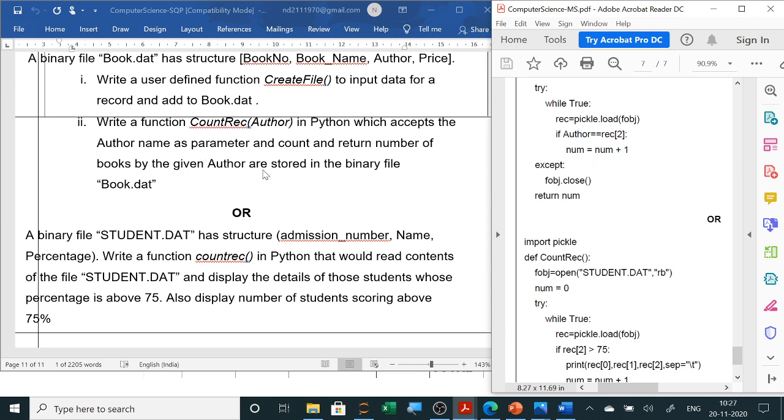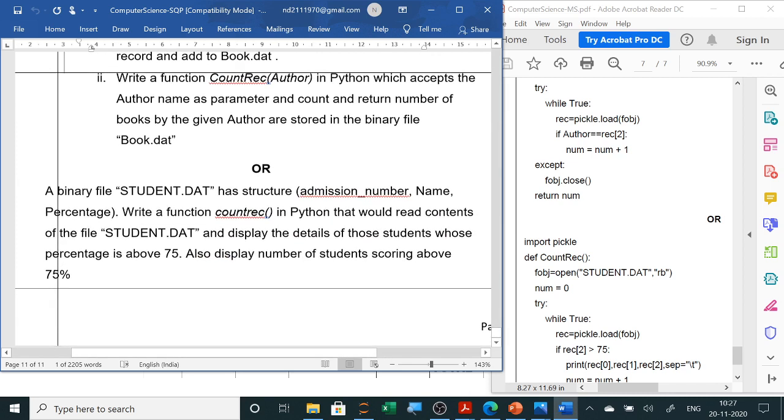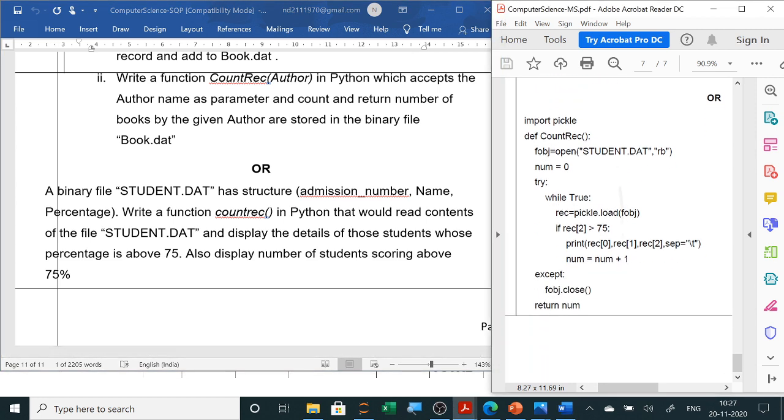So this is your dat file question. Now in OR you have a choice in which a student.dat file is given, and you have to read the contents of the student file and display those students whose percentage is above 75. This question also you have done. You only open the file in read mode and use a counter, since they have given count records. You can display directly and also count. We will do both things. So here you can see the answer.